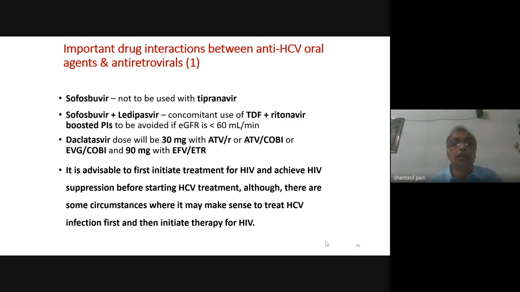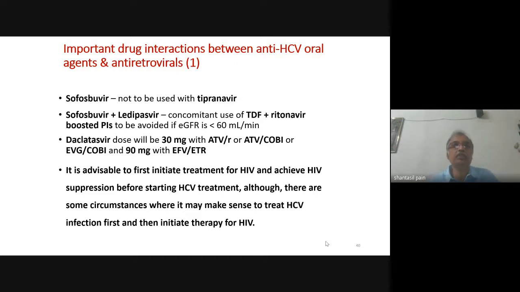It is advisable to first initiate treatment for HIV and HIV suppression before starting HCV treatment, although there are some circumstances where it may make sense to treat HCV infection first and then initiate therapy for HIV. So if the patient is very much immunosuppressed, it is always better you start the antiretroviral therapy first and then you start the therapy for hepatitis C virus.